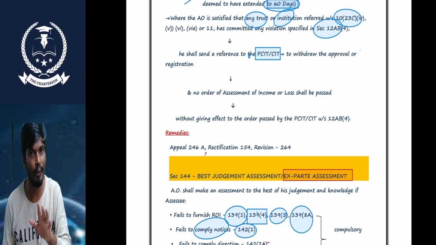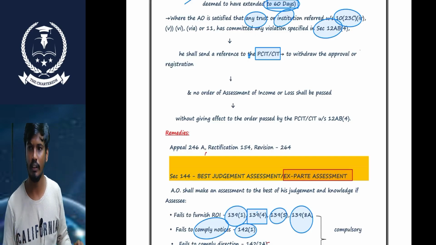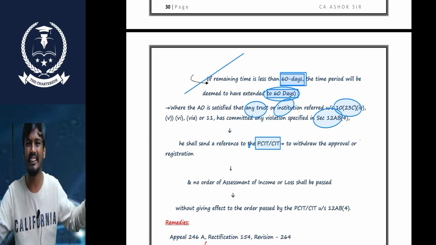Now, I hope you are able to remember this point for a long time, because I am going to stress more points. Okay. So this is the regular assessment. This is the 143 assessment.